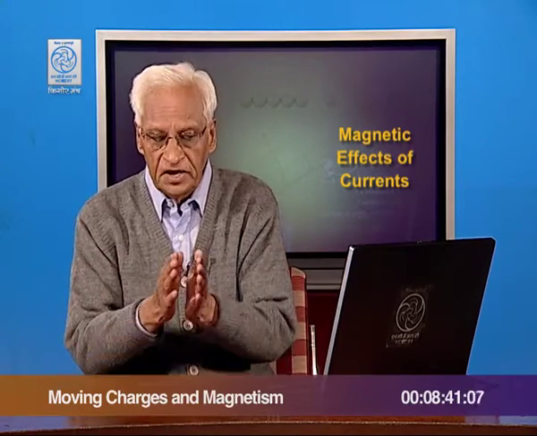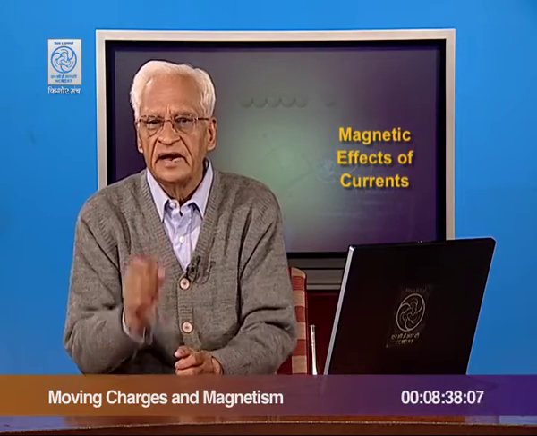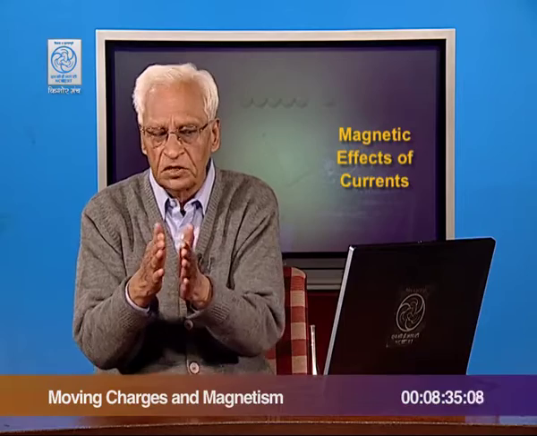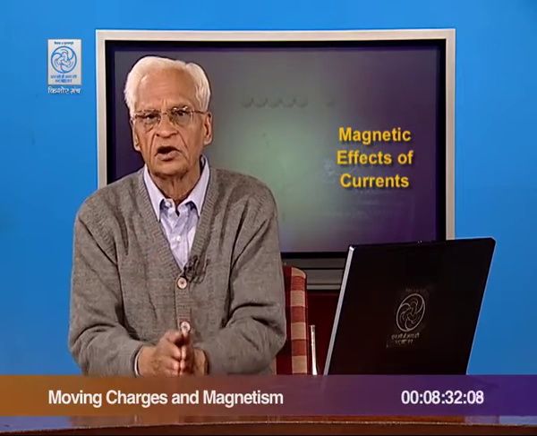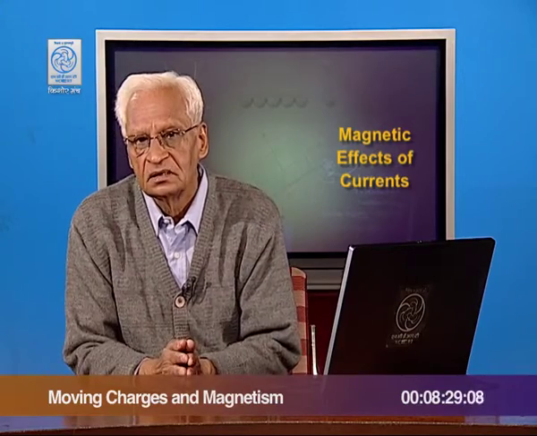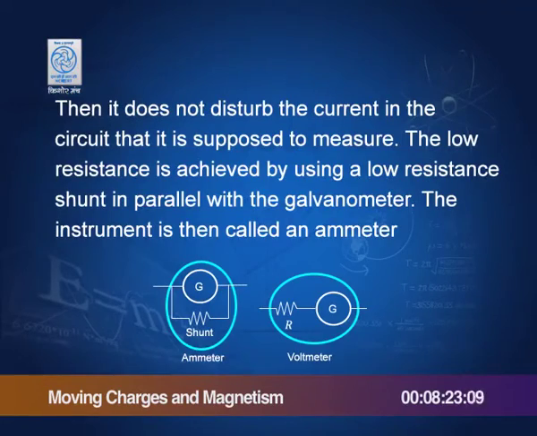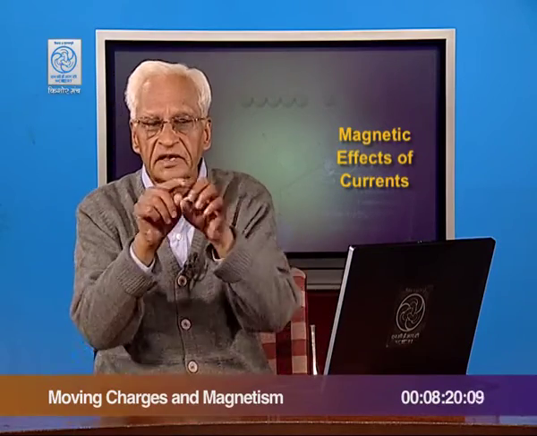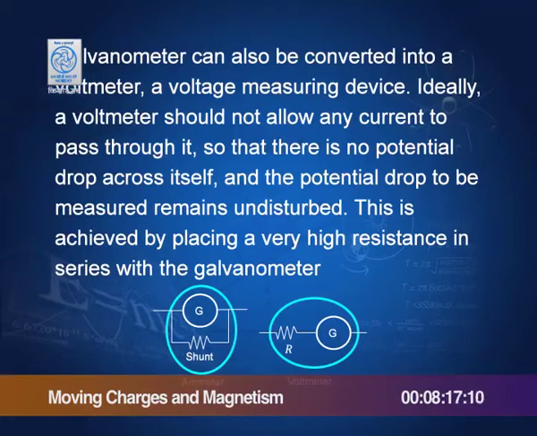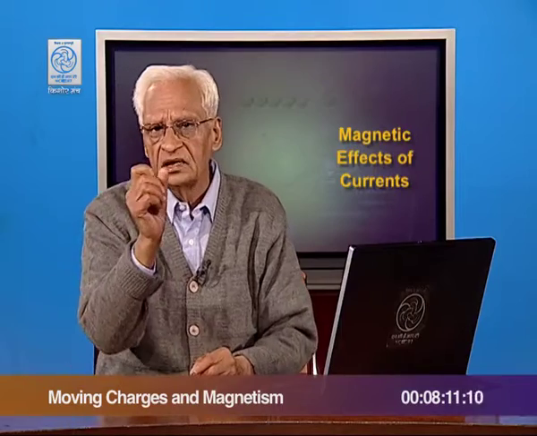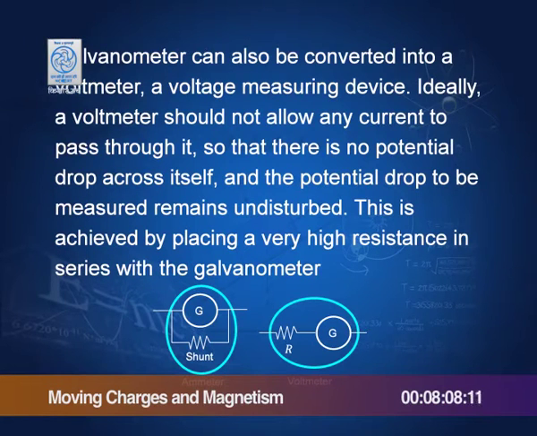So, what do we do? We devise an instrument so that it has very small resistance, and therefore, the potential drop across it is much smaller than the source potential. And this arrangement is called an ammeter. An ammeter is an instrument which measures current. And how do we get the small resistance? We use a shunt. Here I show the arrangement. Galvanometer has certain resistance, then this shunt, a very small value shunt, is put in parallel to the galvanometer, and this reduces the resistance of the galvanometer suitably, so that we can convert this into an ammeter.